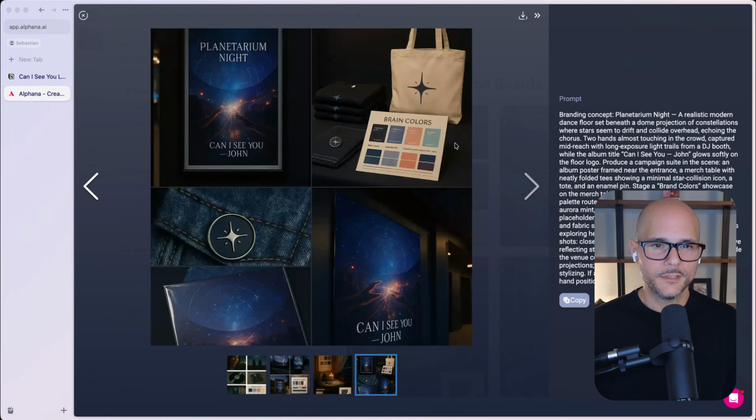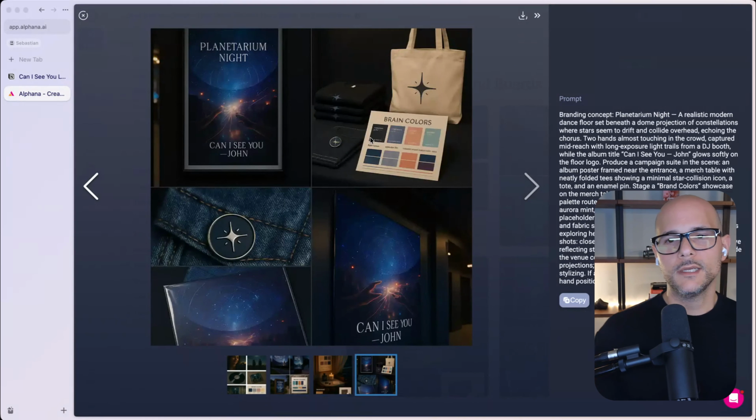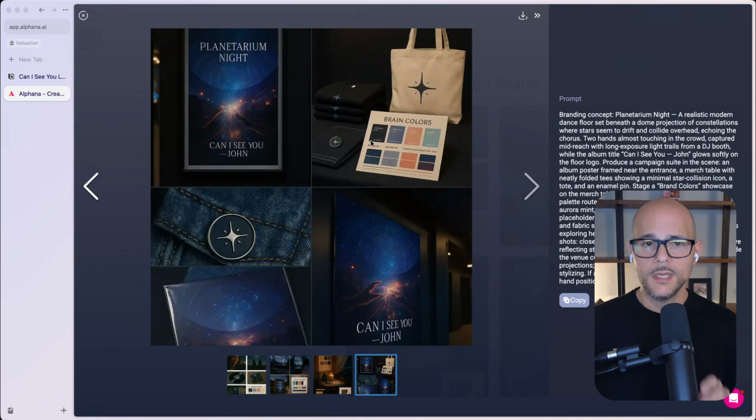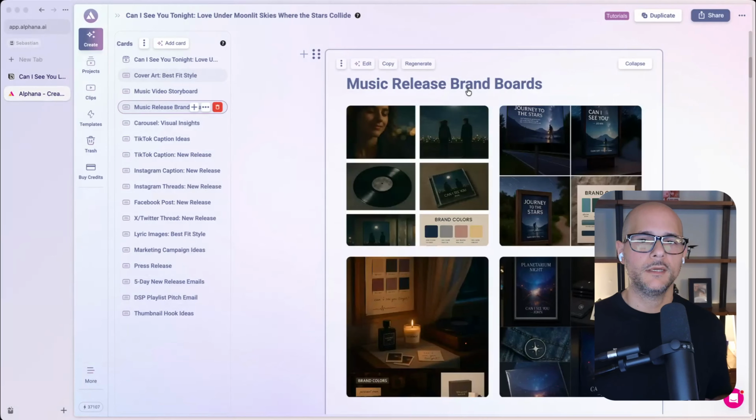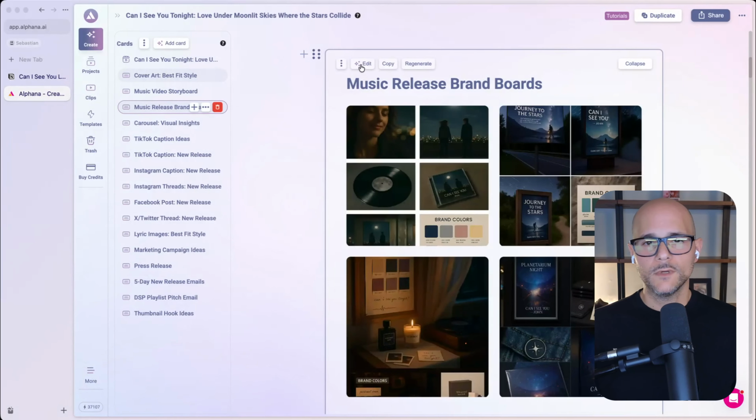Look, more options, more concepts. You could see what a logo would look like if it was put on a bag, t-shirts, right, on a pin. Here's a poster on a wall. So again, it gives you different ideas and concepts that you can play with. And this is with very little fine tuning, right? We didn't put more information about the artist. We didn't put any customization of maybe you already have some brand colors in mind or styles in mind. This was completely derived from the music, right?